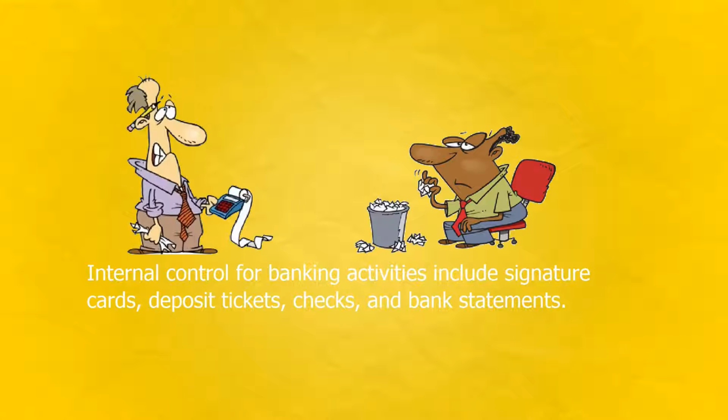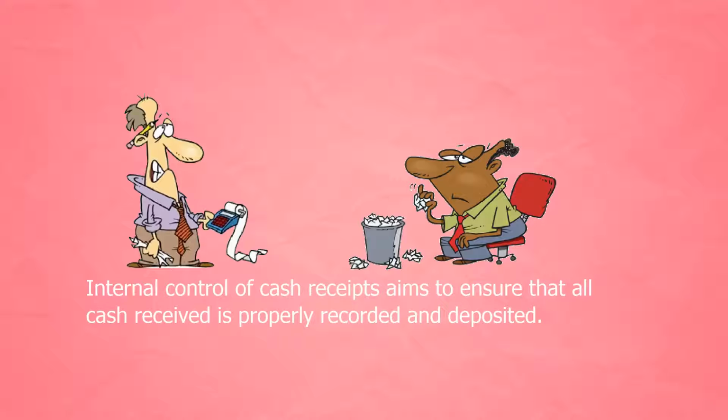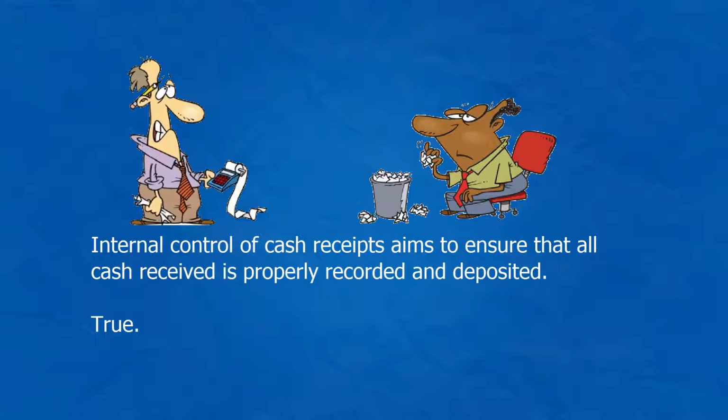Internal control for banking activities includes signature cards, deposit tickets, checks, and bank statements. True. Internal control of cash receipts aims to ensure that all cash received is properly recorded and deposited.